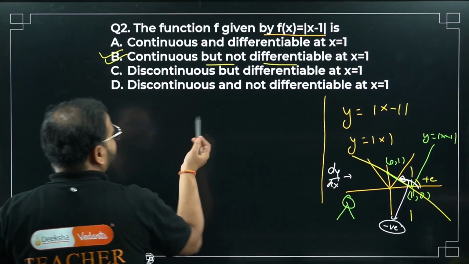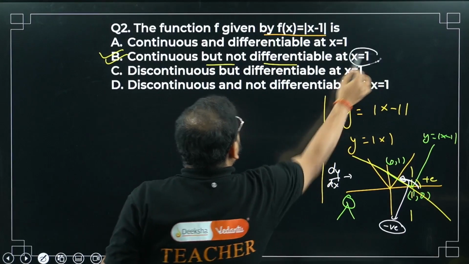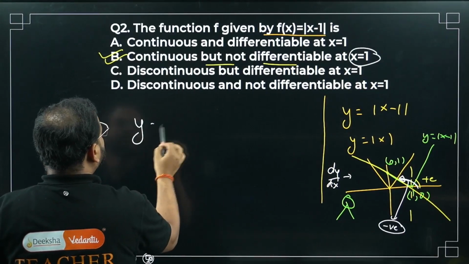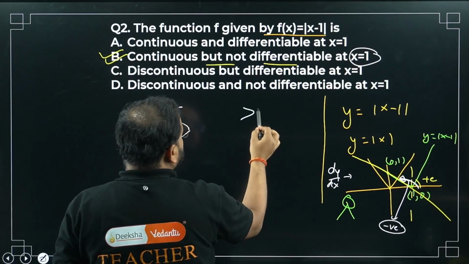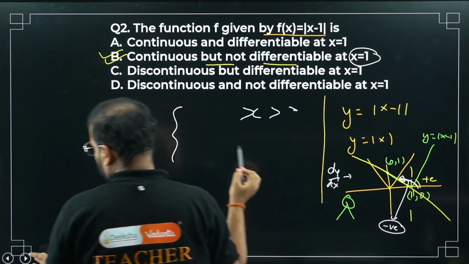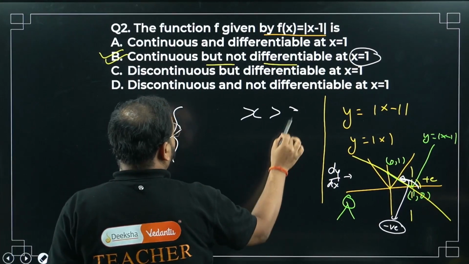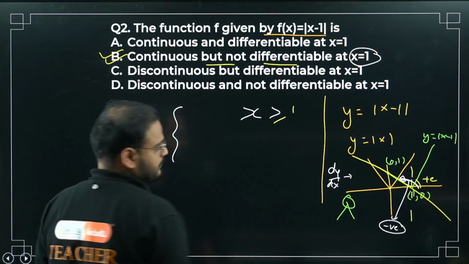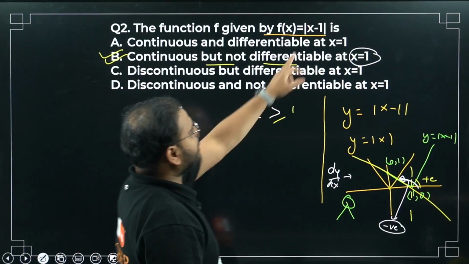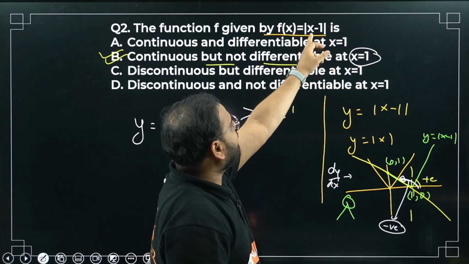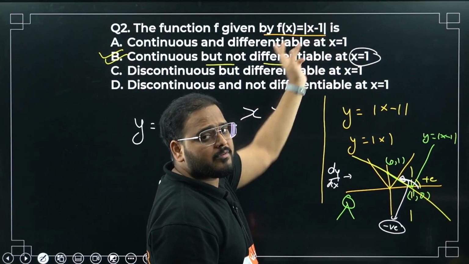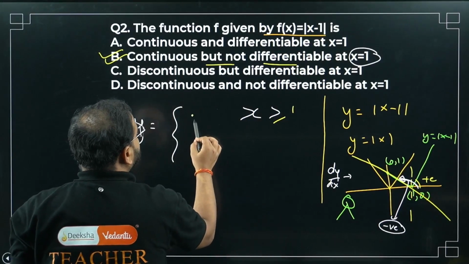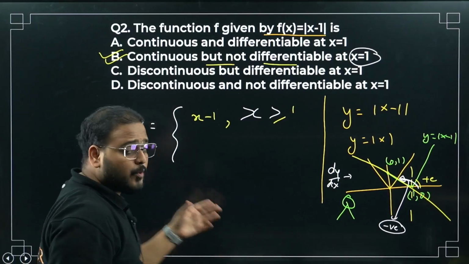Very simple. Define the function at this point x equals to 1. Chaliye kar lete hain. After 1, if I take x greater than or equal to 1, this mod will be what? Positive, no? Please check. If I take 1.5, it will become 0.5. So the graph is simply x minus 1 only. The modulus will open with a positive sign.